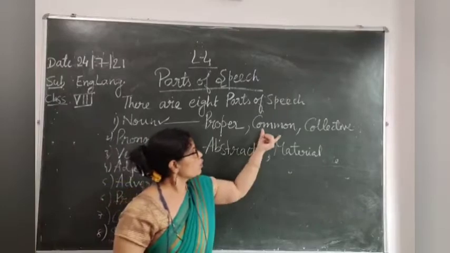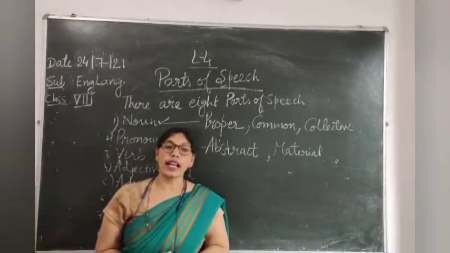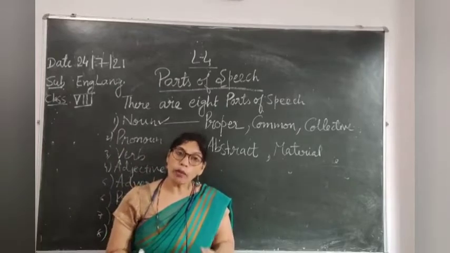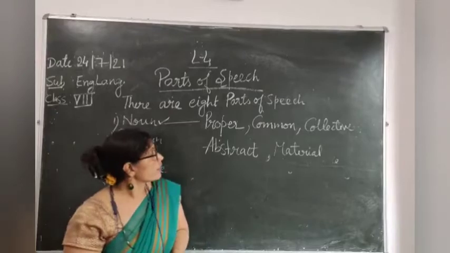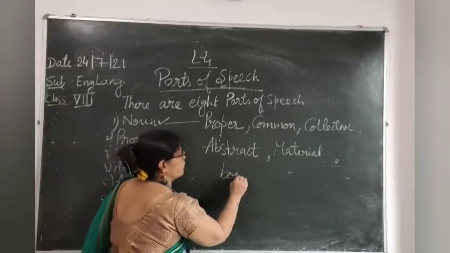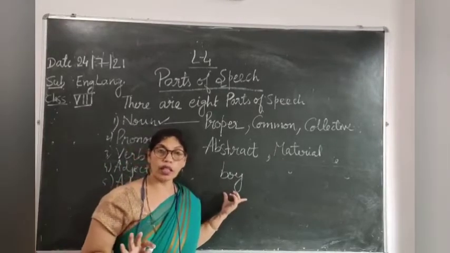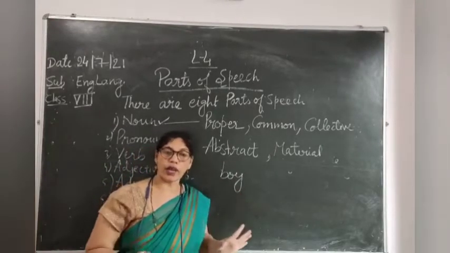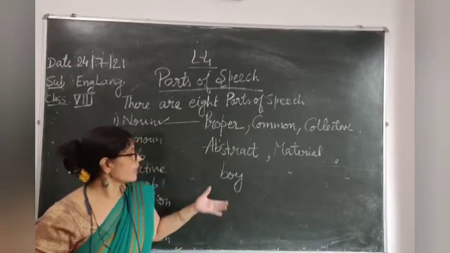Now, come to the next, common noun. A common noun is a name given commonly to a group of people, places or things. Like, if I say boy, boy is not a name, it is not a proper noun. Boy किसी का नाम नहीं होता है. Boy हम हर लड़के को कहते हैं. इसके ग्रुप के हर लड़के को boy कहते हैं. ठीक है?